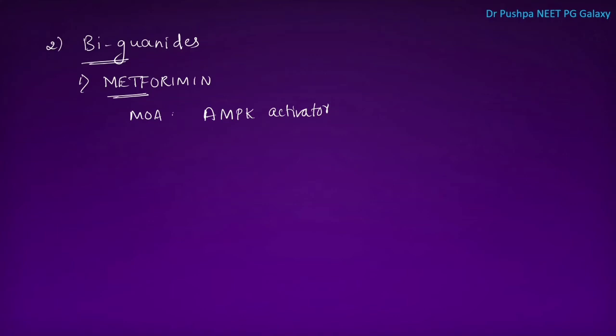What is the primary target of metformin? It acts on the peripheral adipose tissue or muscle tissue. That's why it won't cause hypoglycemia. In females, it can be used in PCOD because in PCOD there will be insulin resistance. So in PCOD patients also they'll prescribe metformin. Metformin has a renal route of excretion, so it is contraindicated in renal failure.